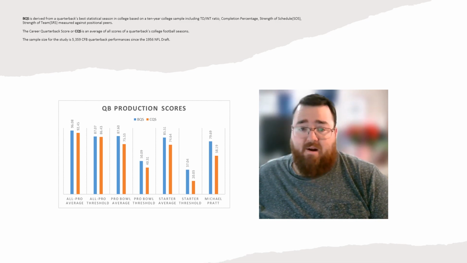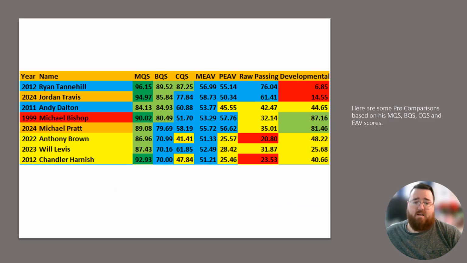When you get to his comparisons, which this is the thing I kind of teased at the very beginning of the video, these are all the quarterbacks that he tested closest to based on his overall data. So adjusting for his MEAV, which is his expected approximate value for a mobile quarterback, he had a 50, it was basically in the 50 percentile in terms of that particular area. And these are all the quarterbacks that tested most similar to him, who also had 80 to 90 percentile mobile quarterback scores. You had guys like Ryan Tannehill, Andy Dalton, Michael Bishop, Will Levis, Chandler Harnish, guys like that.